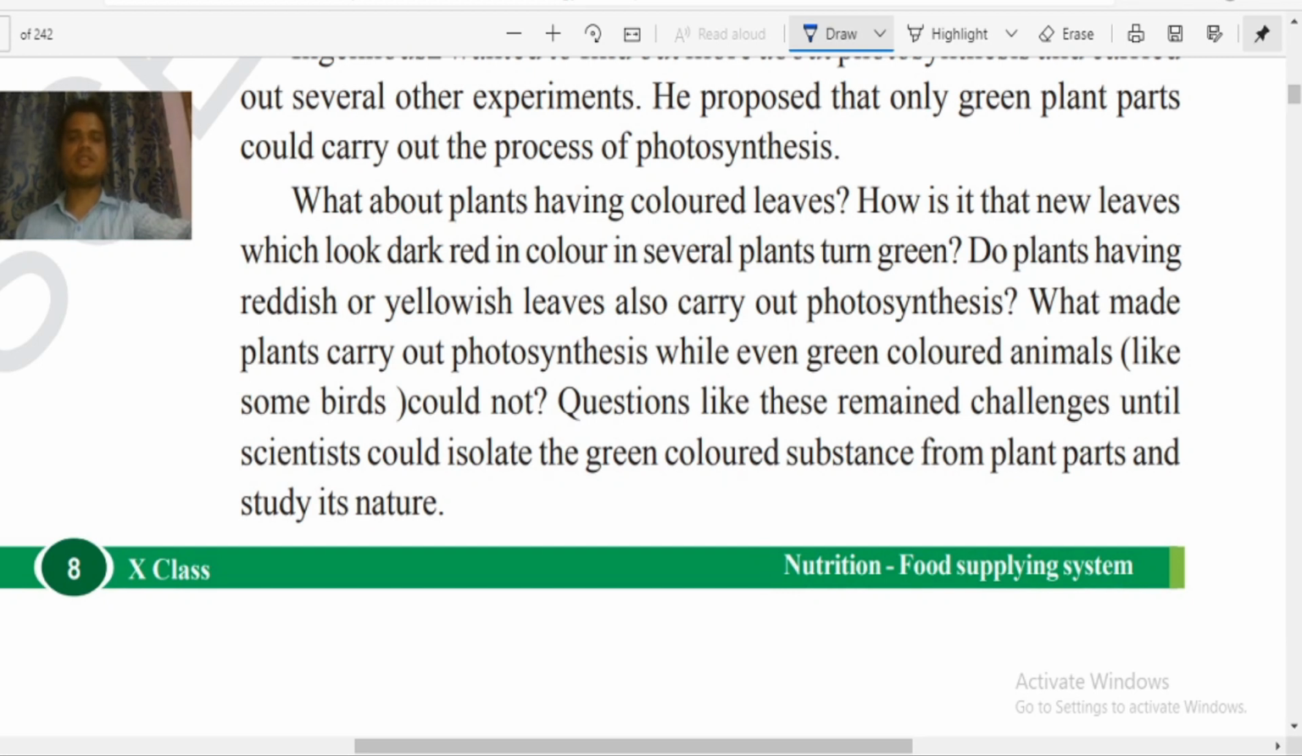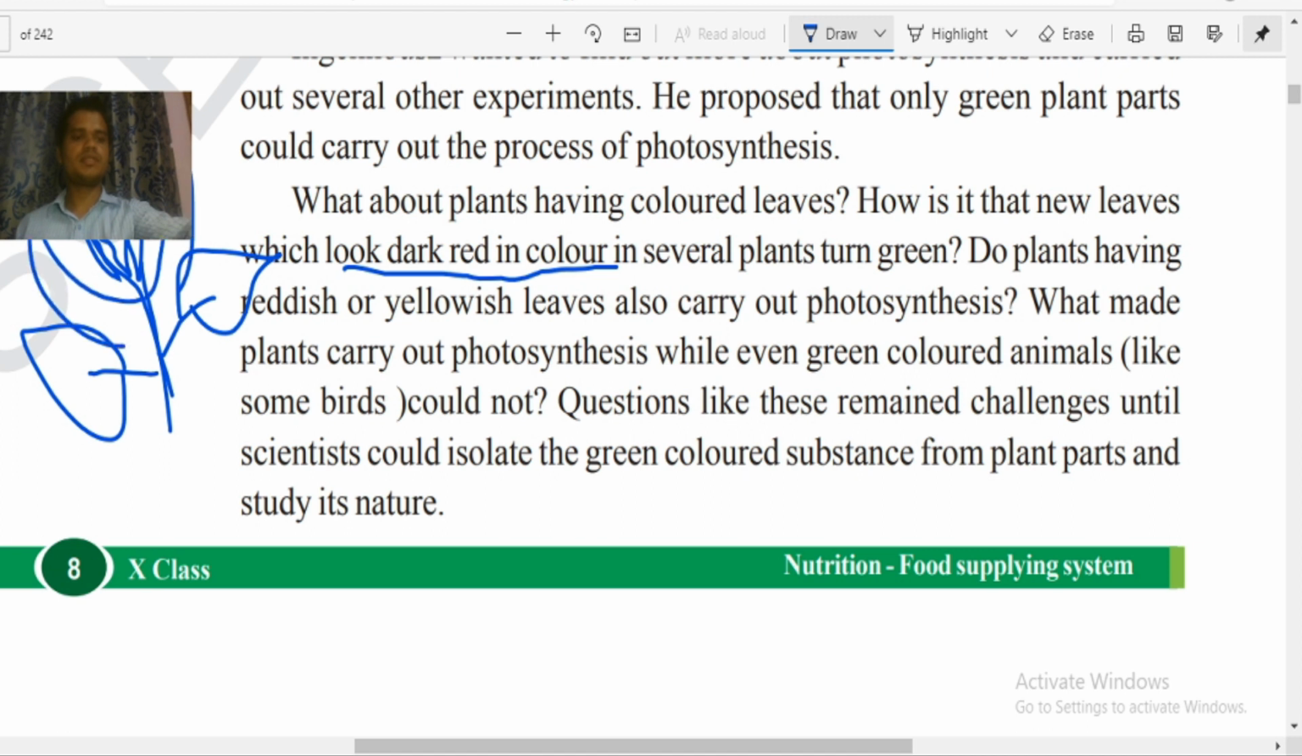Then what about the plants having colored leaves? As you can see, so many plants have colored leaves, pink and red and different other colors. Do they also perform photosynthesis? What about the new leaves which look dark red in color? Some newly forming leaves, the tender leaves, as you can observe on the top of the stem. If you see a mango tree, you can observe some reddish leaves that are newly born. What about them? Are they doing photosynthesis or not?